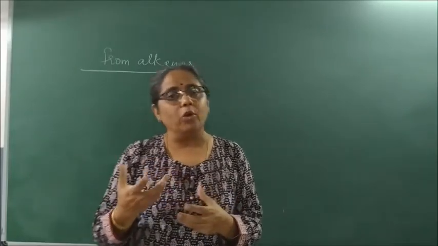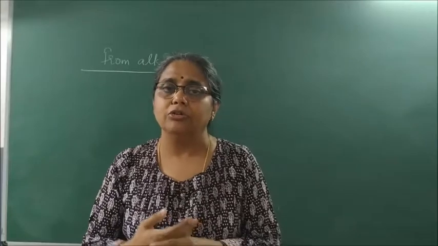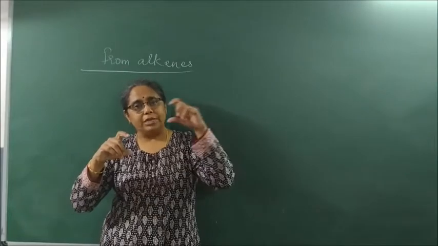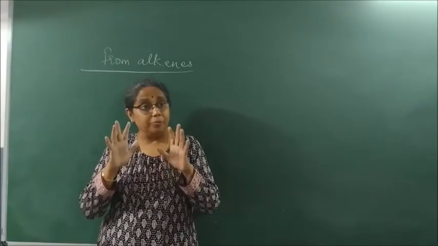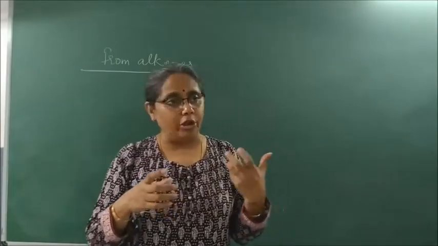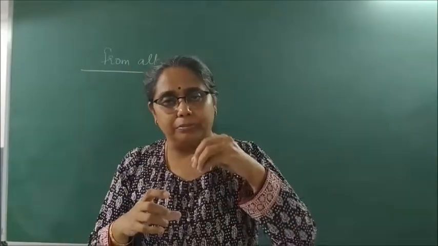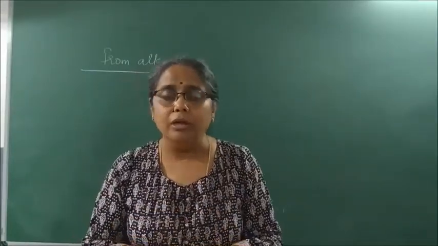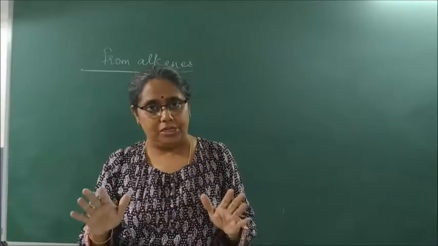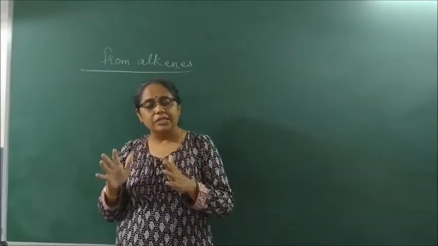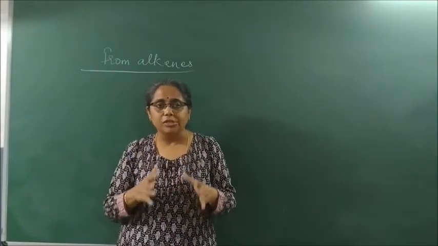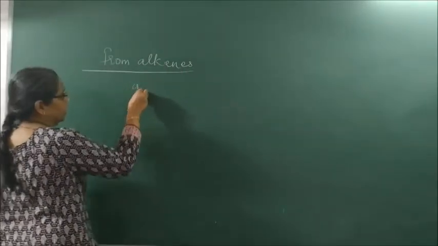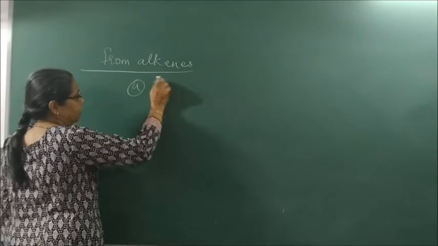So what is the bromine water test? Bromine water is generally reddish brown in color due to the dissolution of bromine in water. If I take bromine water and add to it an alkane, the red color of bromine water persists. But if I add an alkene or an alkyne to it, the red color of bromine water disappears. This is called what? Test of unsaturation, or what test? Bromine water test.